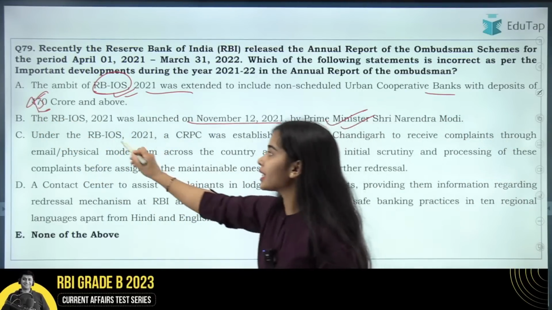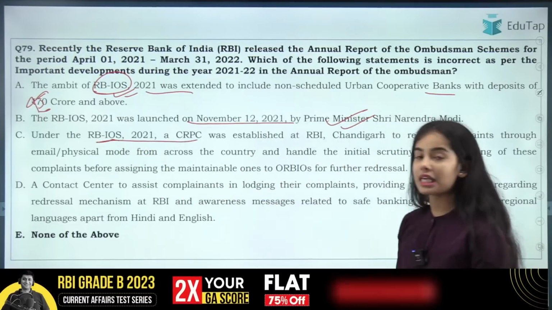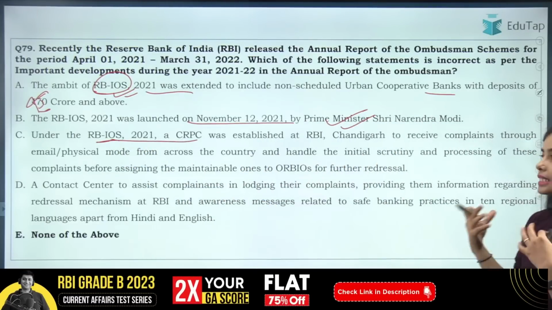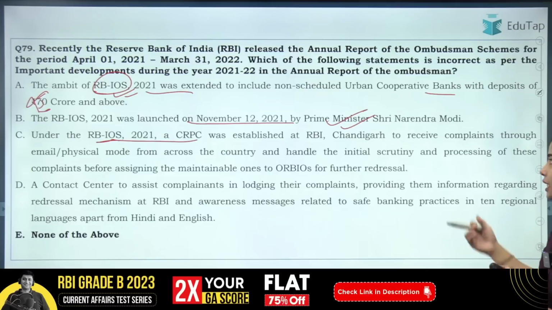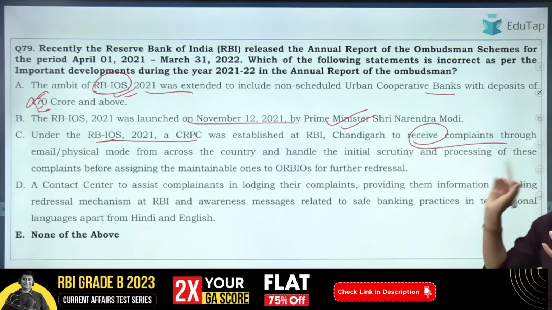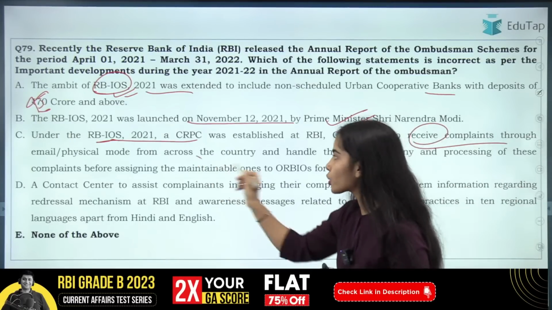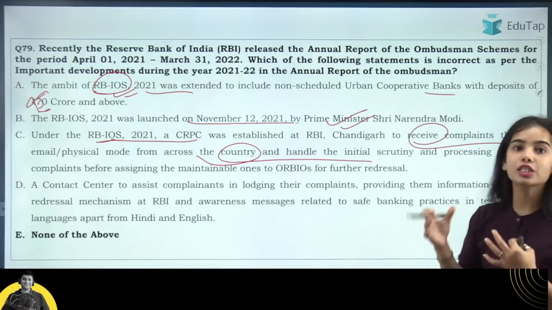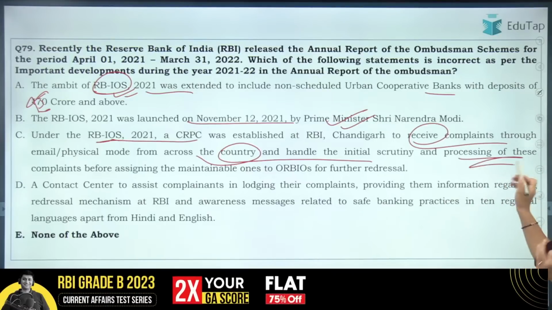Under the Reserve Bank Integrated Ombudsman Scheme, the Centralized Receipt and Processing Centre has been established in Chandigarh to receive complaints through email or physical mode from across the country and to handle the initial scrutiny and processing of the complaints.